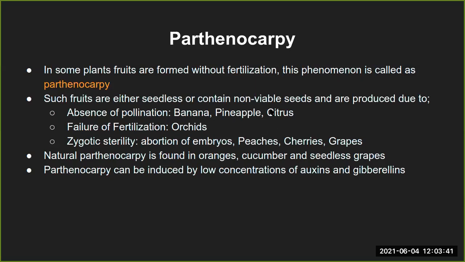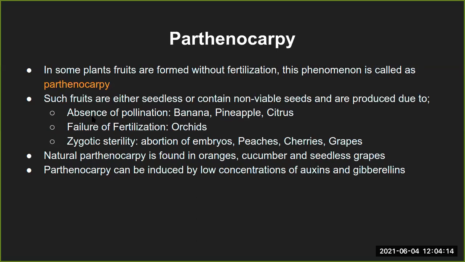But again, as it is said, these are mostly non-viable seeds, and they are produced due to either absence of pollination, or failure of fertilization, or zygotic sterility. Zygotic sterility means fertilization does happen, but the zygote that is formed is not able to develop into a mature adult, right? So that is what sterility refers to.